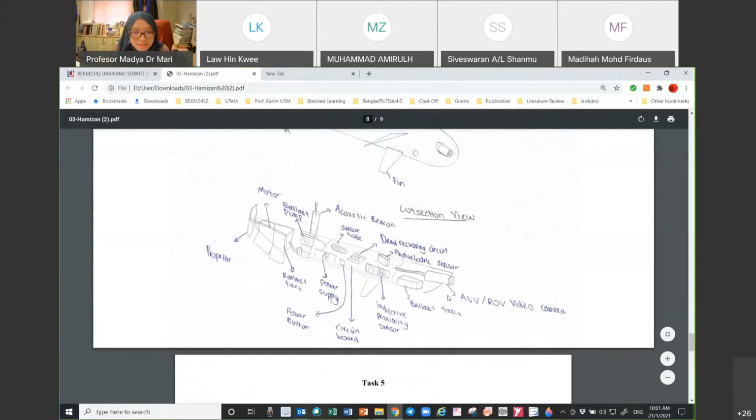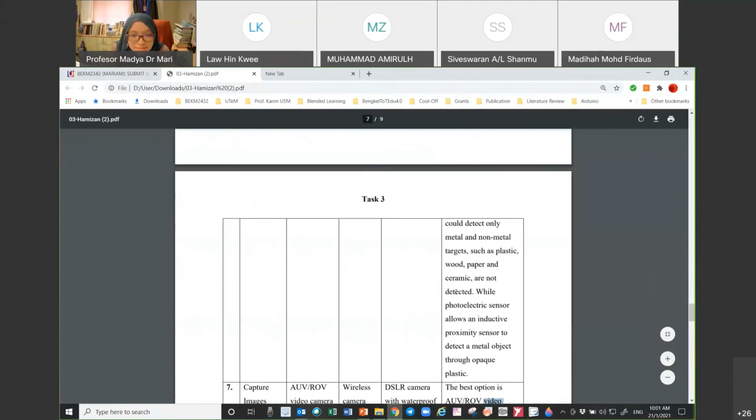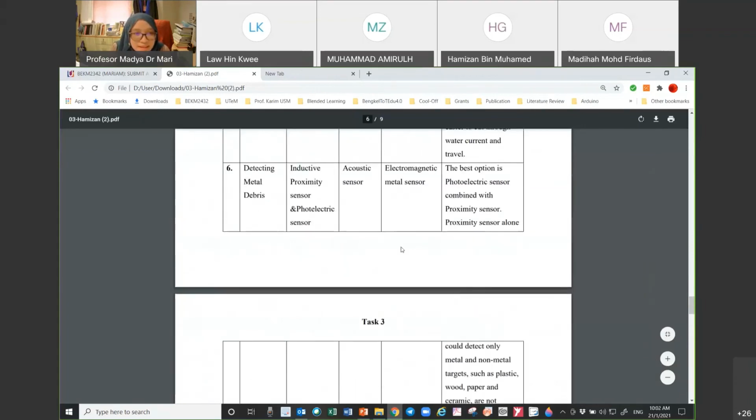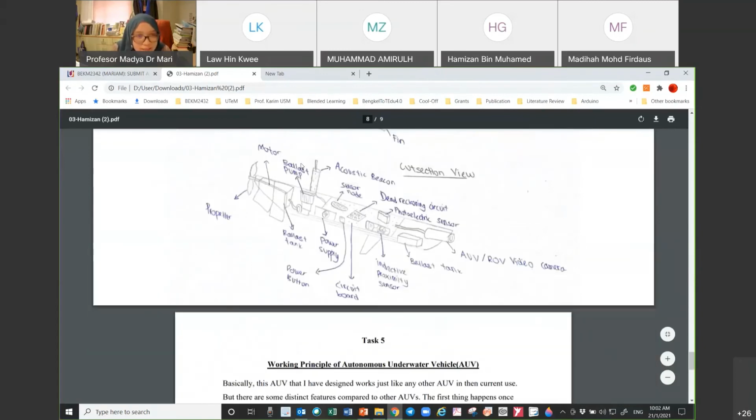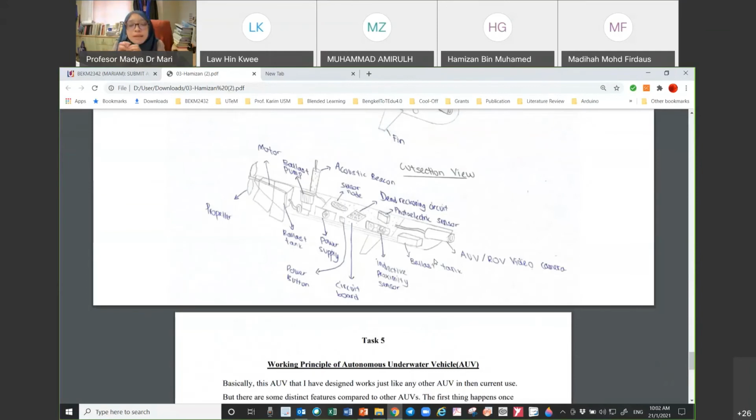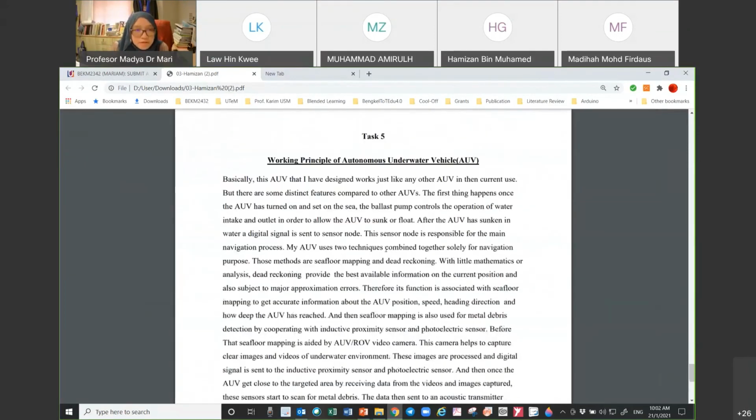Hamizan has a double ballast tank. It's one at the front and one at the back, madam. Beside the ballast pump you can see a ballast tank, and in front, beside the camera, there's another. My suggestion, if you see double, is that you name it ballast tank 1, ballast tank 2. So you can see that it's a double tank, and you need to differentiate if you have 2 tanks in your system. Okay, alright. So far so good.